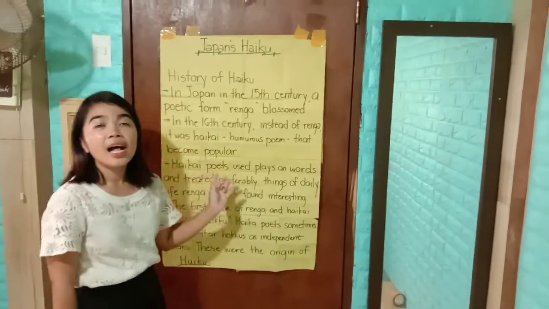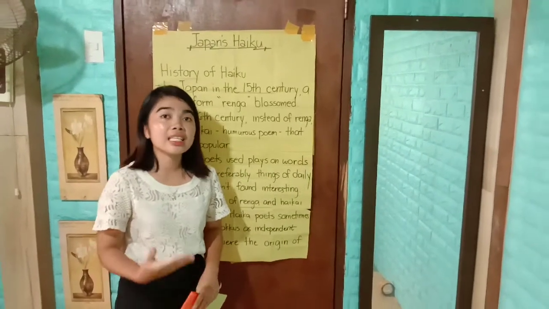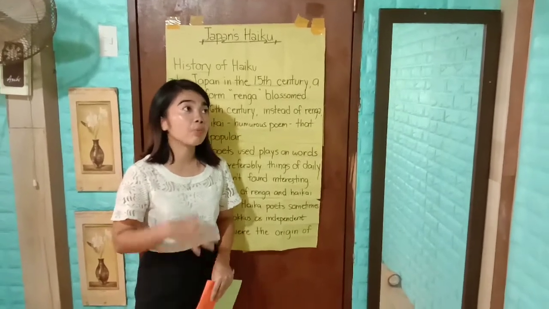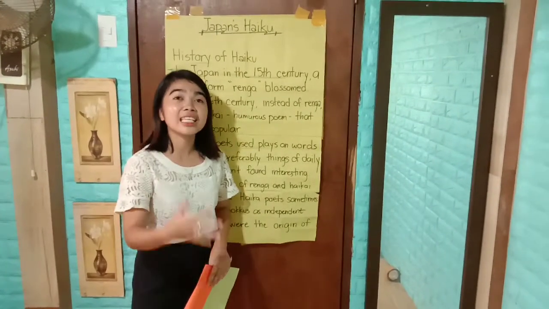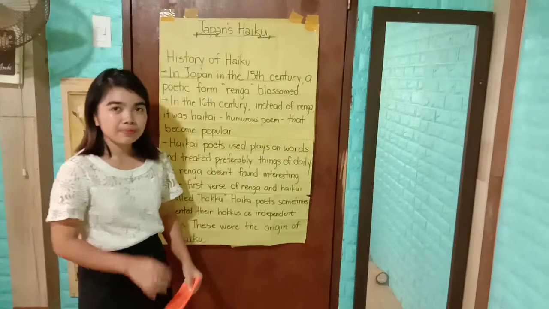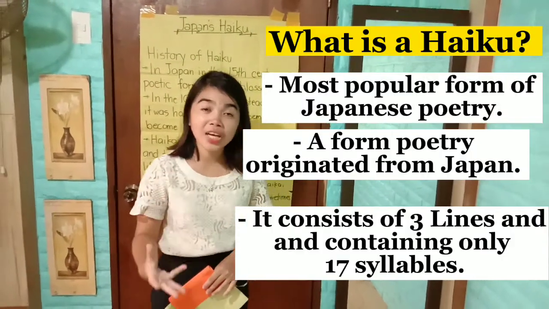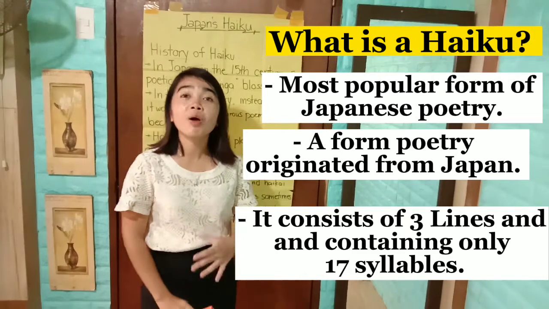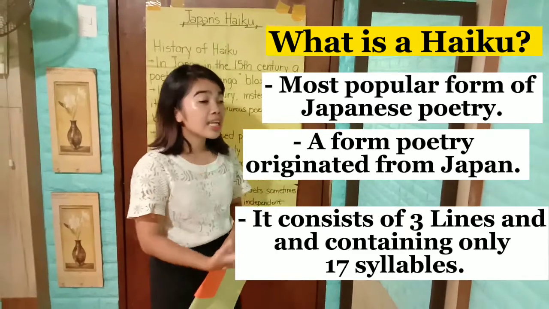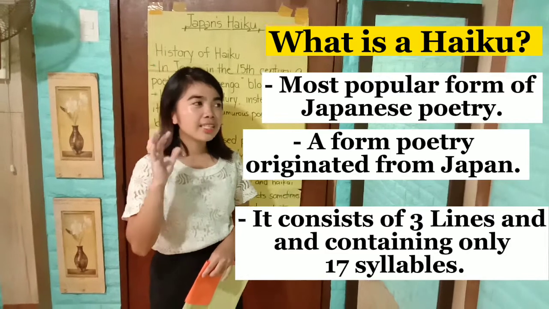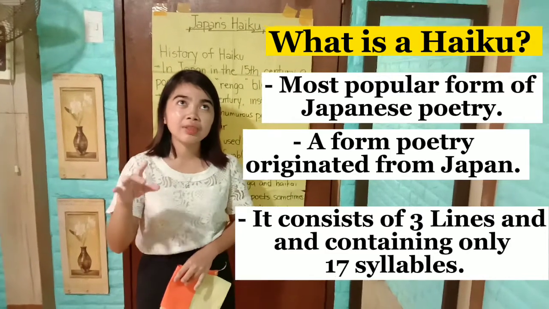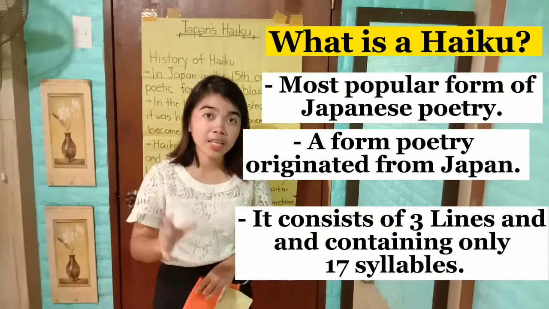Now let's proceed to the definition of haiku, or what is a haiku. Haiku is the most popular form of poetry in Japan, a form of poetry which originated in Japan.